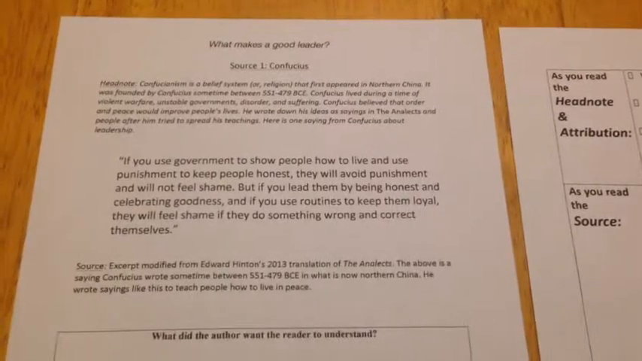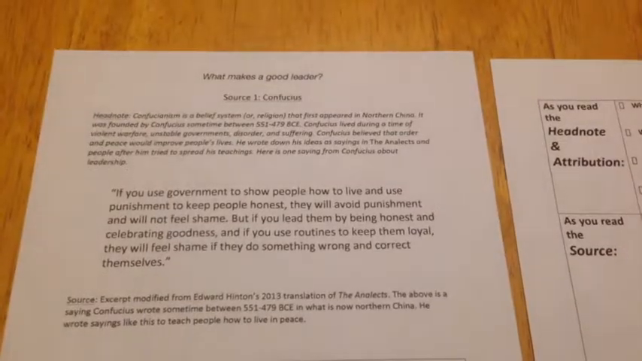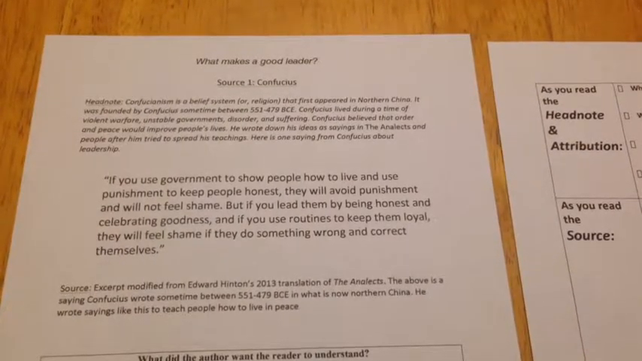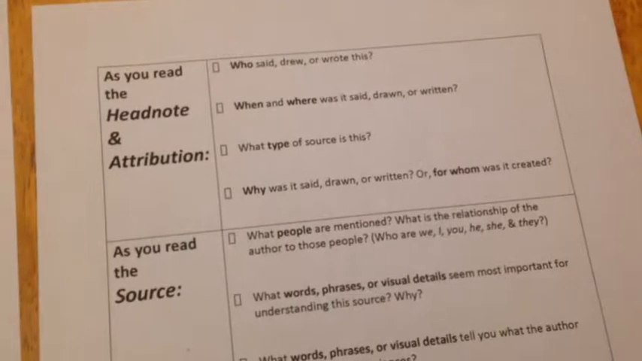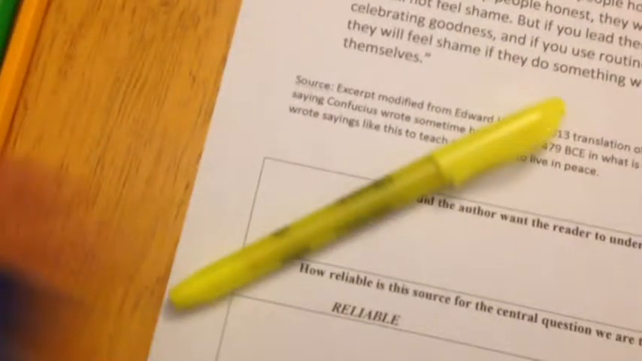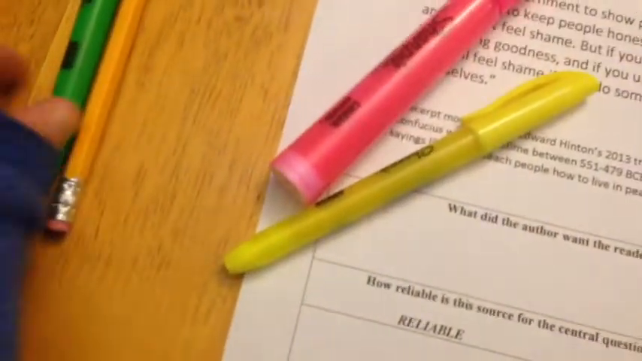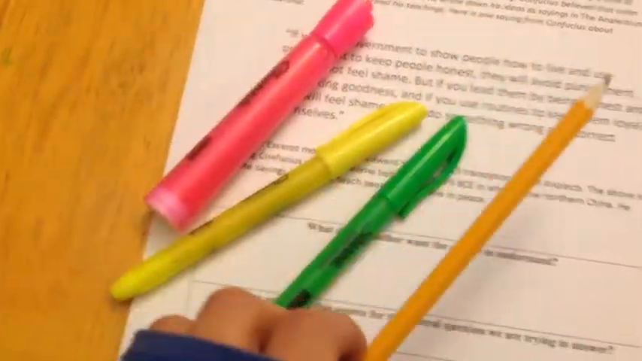All right, historians, for this lesson today, you're going to need your What Makes a Good Leader handout with Confucius at the top. You're going to need your bookmark, and you're going to need 3 highlighters: a yellow, a pink, a green, and a pencil. Make sure you have all 3 of those things.